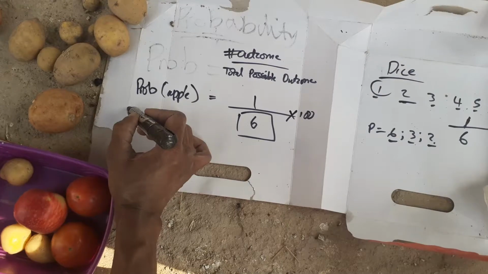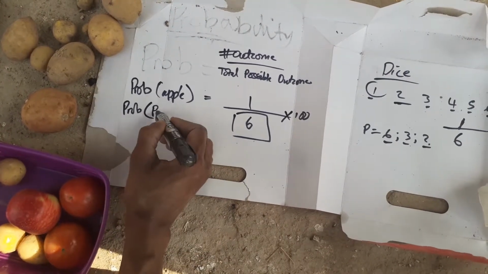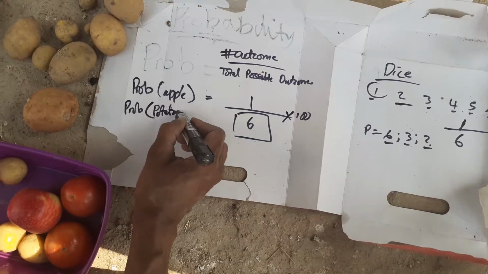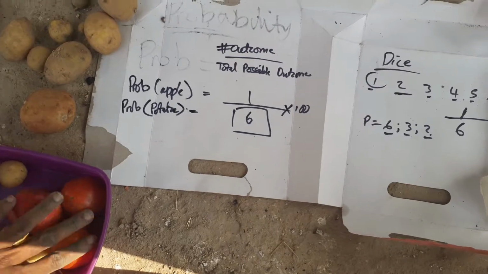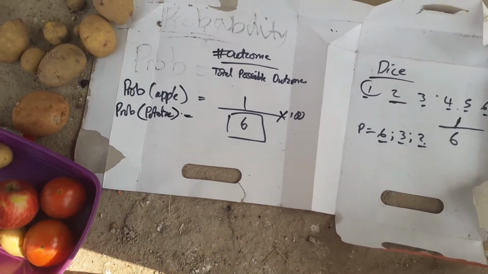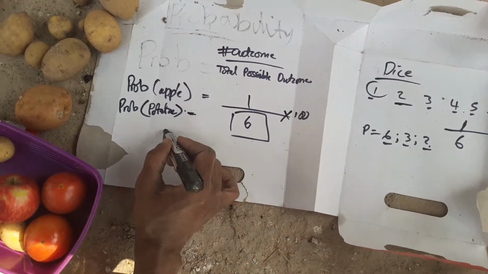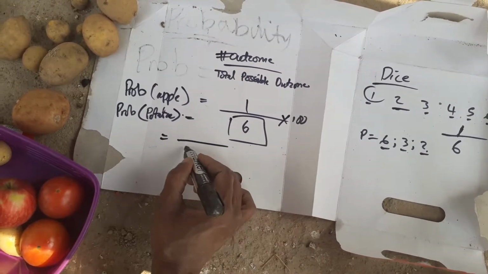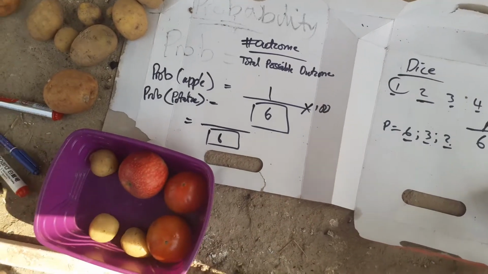Again, let's change it to a potato. What is the probability that if we pick randomly without looking, we pick a potato? It doesn't change. We start with the total possible outcomes, which is 6. There are 6 items in the lunchbox.